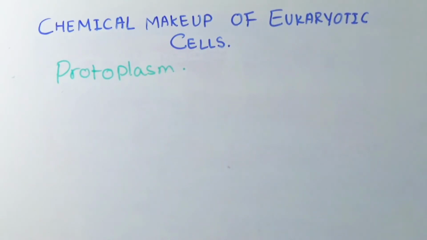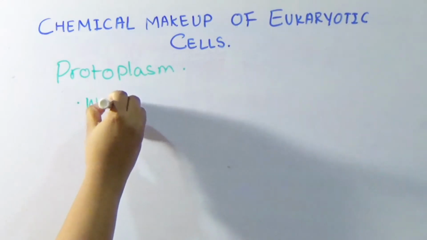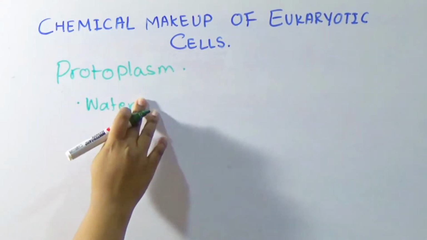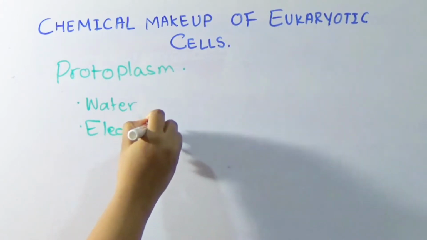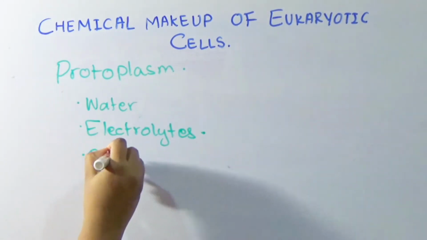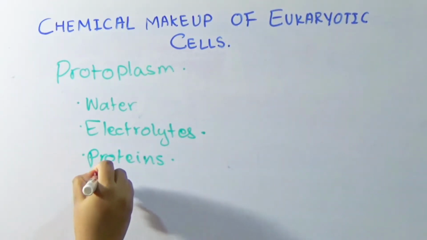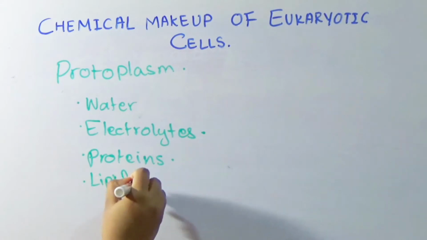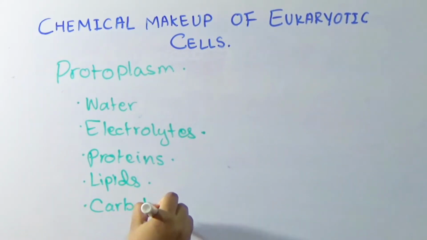This protoplasm consists of water, electrolytes, proteins, lipids, and carbohydrates.